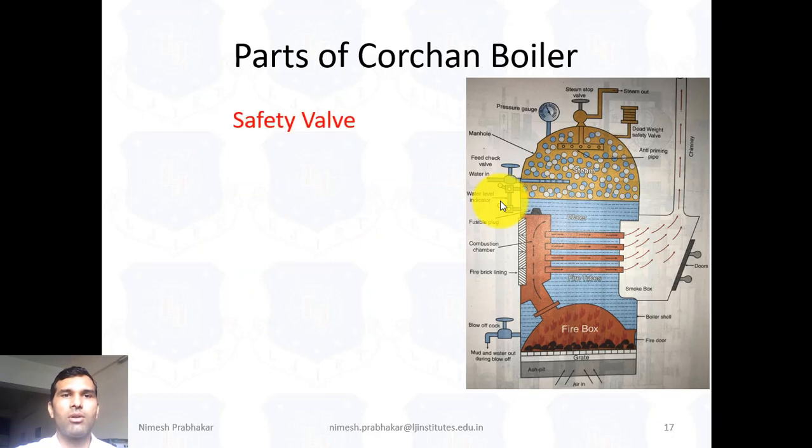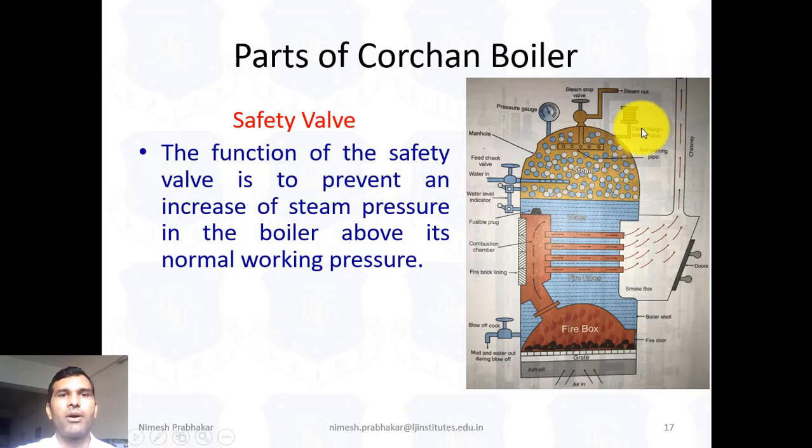Now the third one is the safety valve. Here we can see a dead weight safety valve. The function of the safety valve is to prevent an increase of steam pressure in the boiler above its normal working pressure.